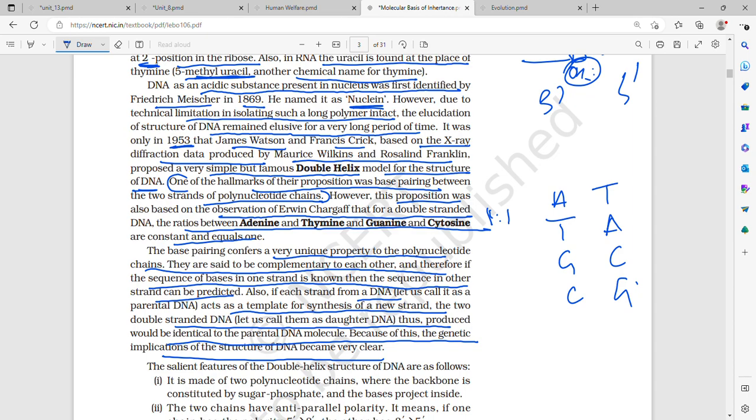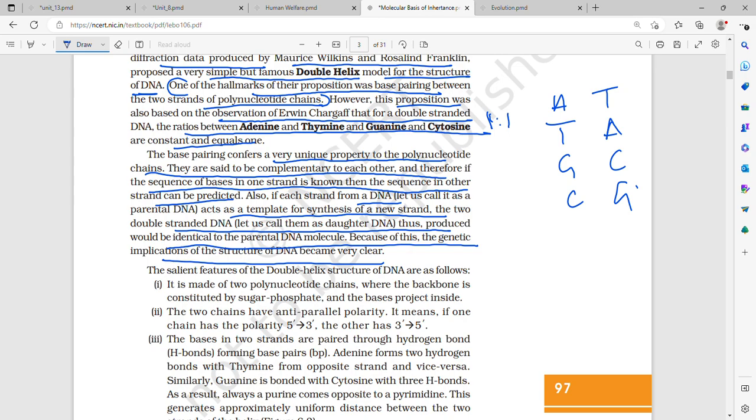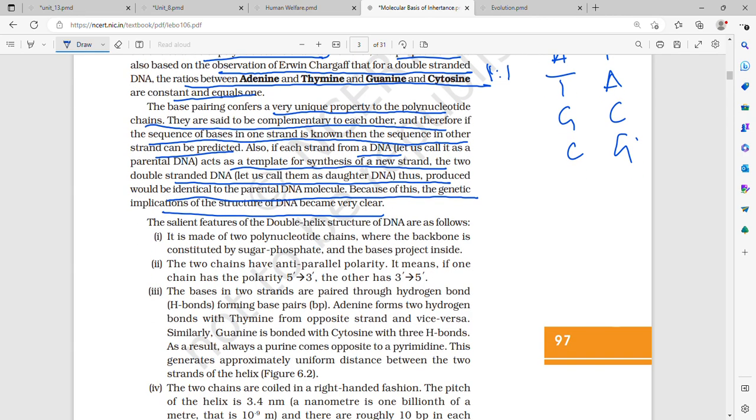So the base pairing confers a very unique property to the polynucleotide chains. They are said to be complementary to each other, and therefore if the sequence of bases in one strand is known, then the sequence of the other strand can be predicted. And also if each strand from a DNA, let us call it the parental DNA, acts as a template for the synthesis of a new strand, then the two double-stranded DNA thus produced would be identical to the parental molecule. Because of this, the genetic implications of the structure of DNA became very clear.